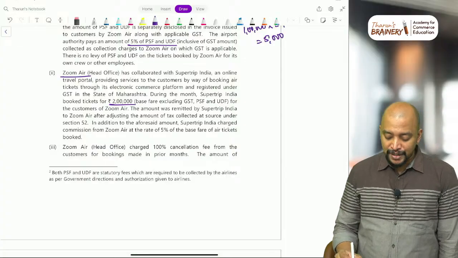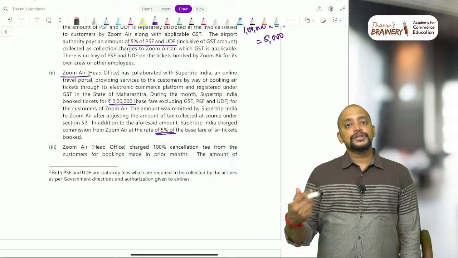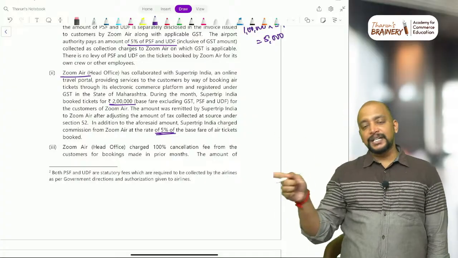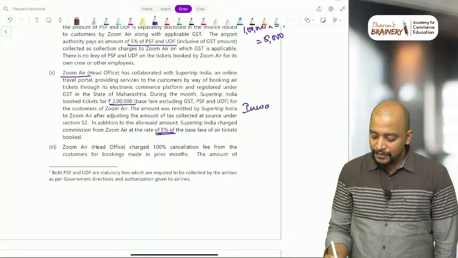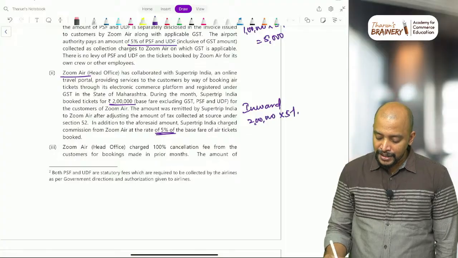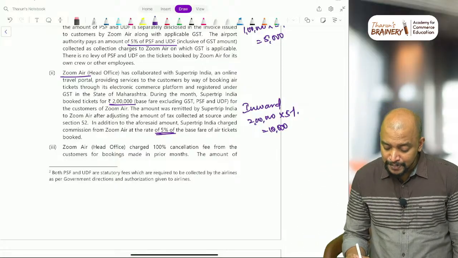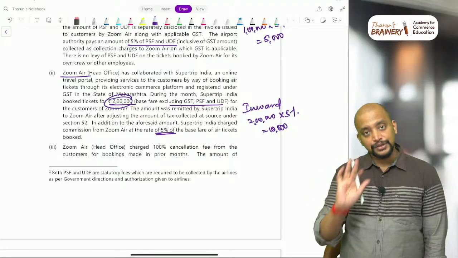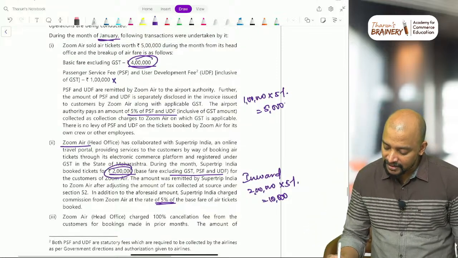In addition to the aforesaid amount, Supertrip India charged a commission at the rate of 5% of the base fare. So that is a commission, which means it's an inward supply to Zoom Air. Whatever commission Supertrip is getting, that will be inward supply. So what is the value of inward supply? 2 lakhs into 5%. So the value of inward supply will be 10,000. Okay. And this 2 lakhs is base fare excluding GST, PSF and UDF. So therefore again we don't have to reduce anything out of this. This 2 lakhs itself will be taken as the value. So first 4 lakhs and thereafter 5,000.